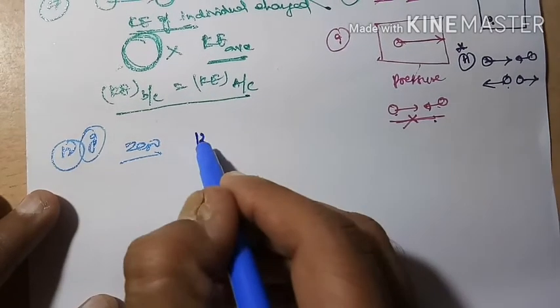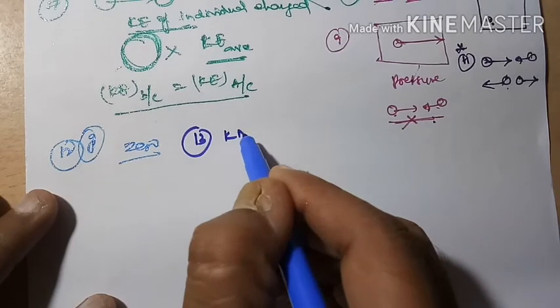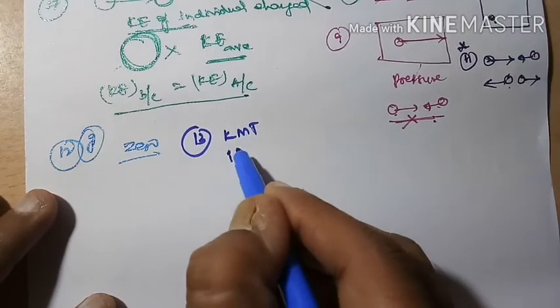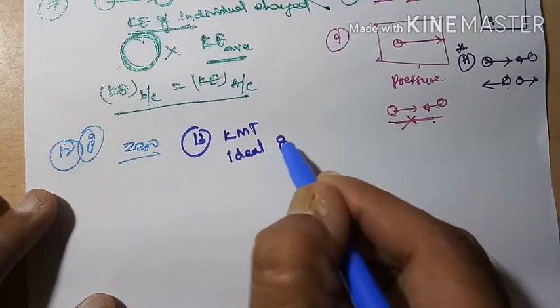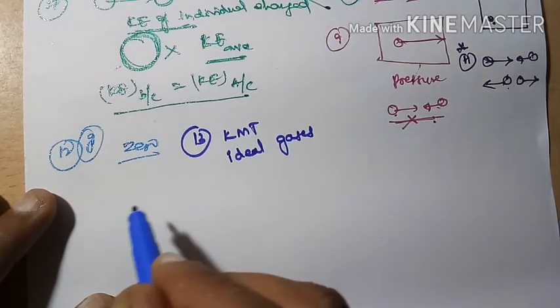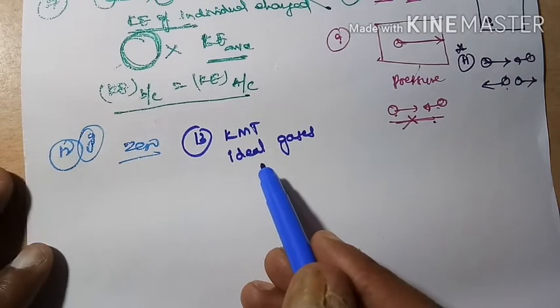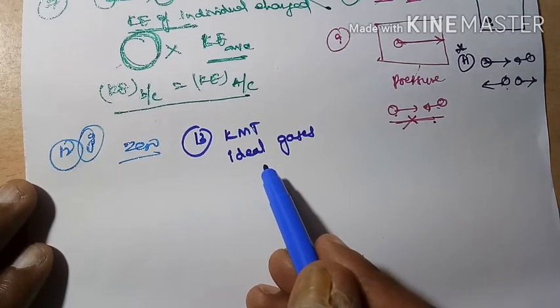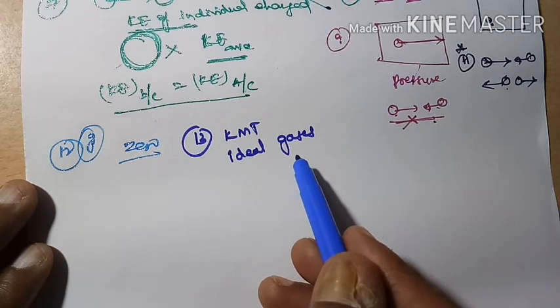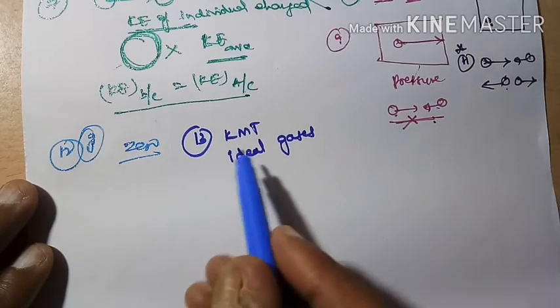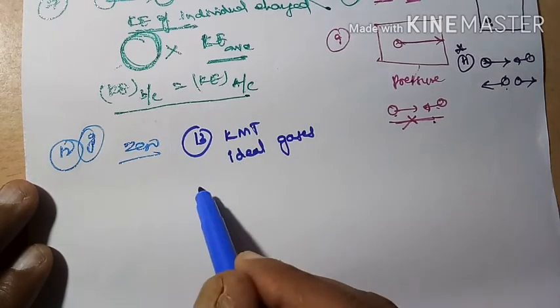Next one, the kinetic molecular theory is applicable for ideal gases only. Ideal gases are the gases which obey all the gas laws.